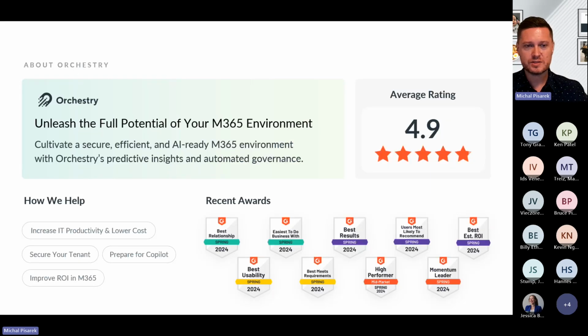If you don't know about us, we are an automation, governance, and adoption platform for Microsoft 365. What we really want to do is help you take better advantage of all the capabilities that Microsoft 365 offers. We have a range of capabilities that Orchestry has, which I will talk about. But what we're really trying to do is fill in a lot of the gaps that might be inherent in Microsoft 365. Of course, there are going to be gaps. Microsoft 365 is a massive platform, but we're really trying to build capabilities around Orchestry that are powerful, that are simple, and that are beautiful.